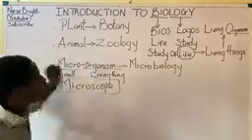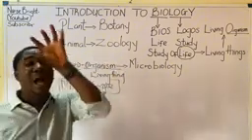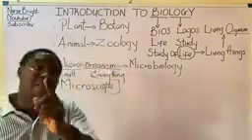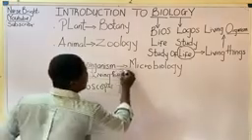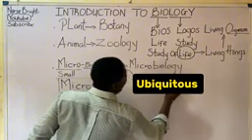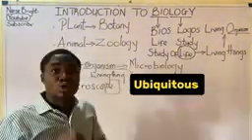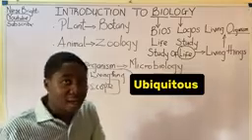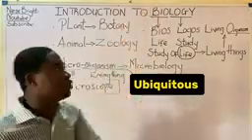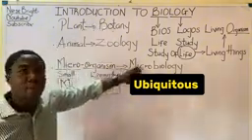Microorganisms form one major branch of biology, which is called microbiology. But this is very, very important in biology. Remember, microorganisms are regarded to be ubiquitous, meaning that they are found almost everywhere. They are so numerous in nature. So moving further, we can see that biology is broadly divided into three branches, which are botany, zoology, and microbiology.